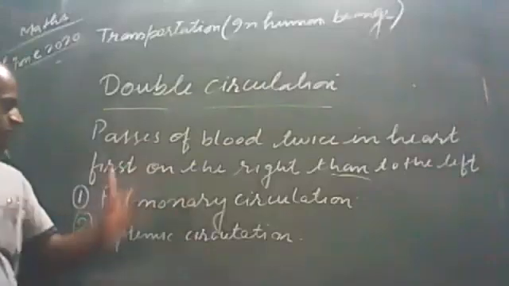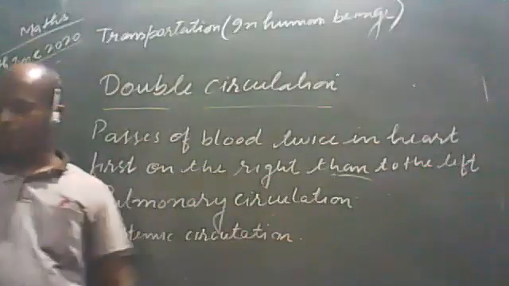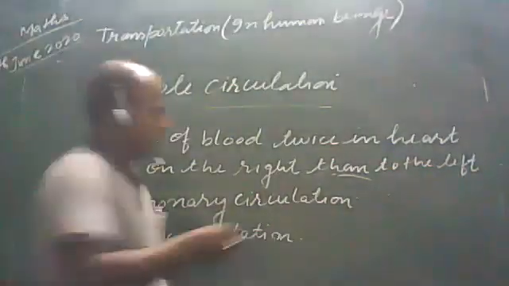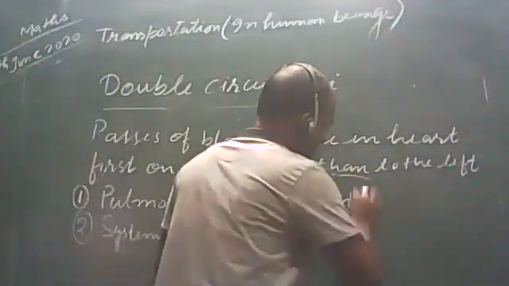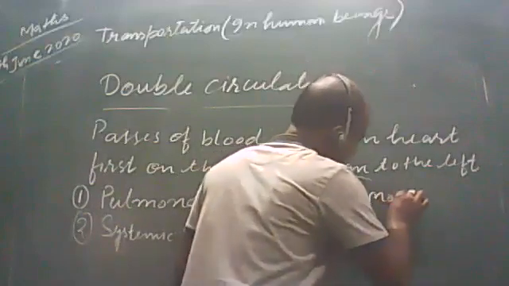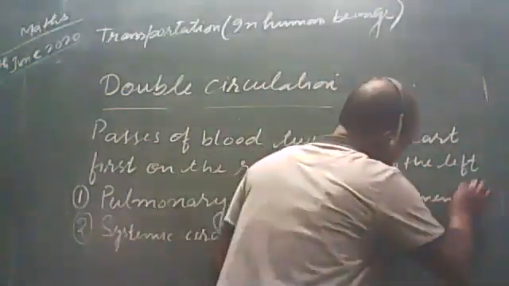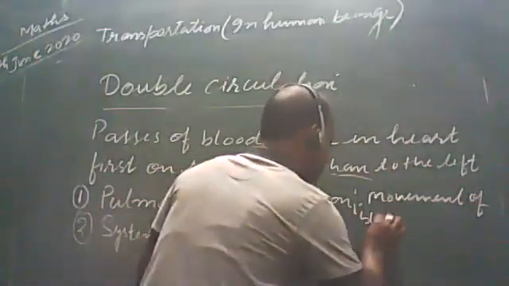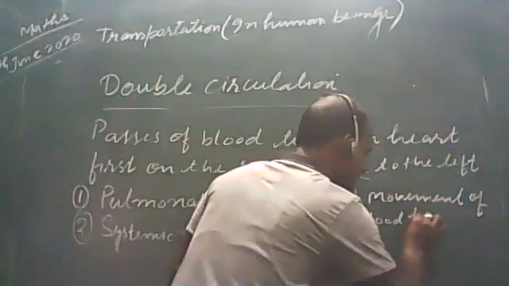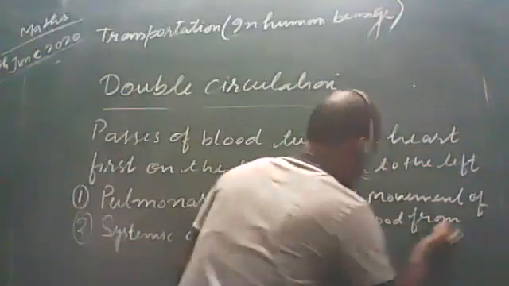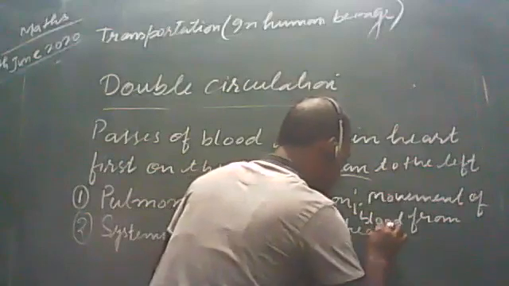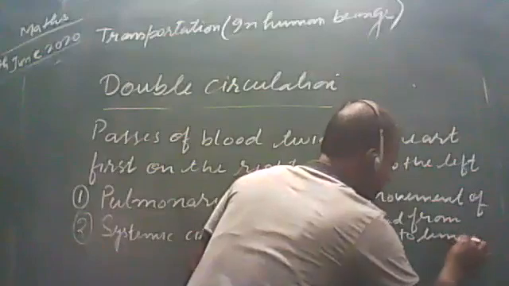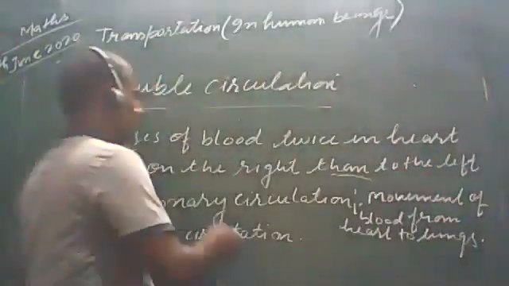You can write the definition of pulmonary circulation also. Write down, students: movement of blood from heart to lungs.